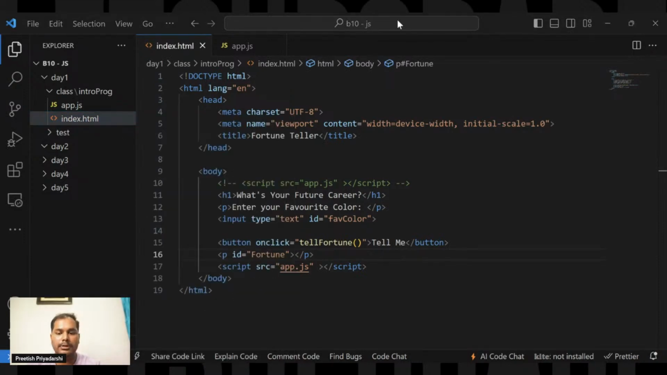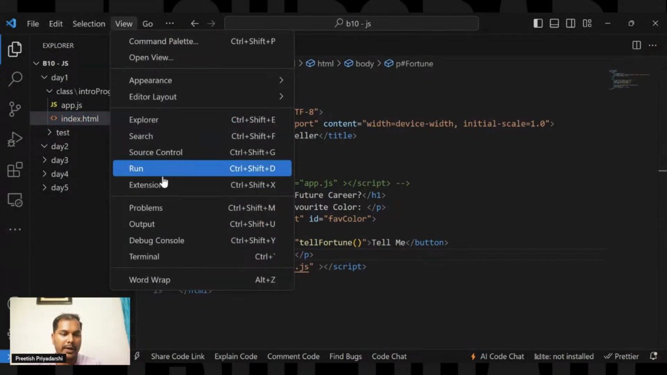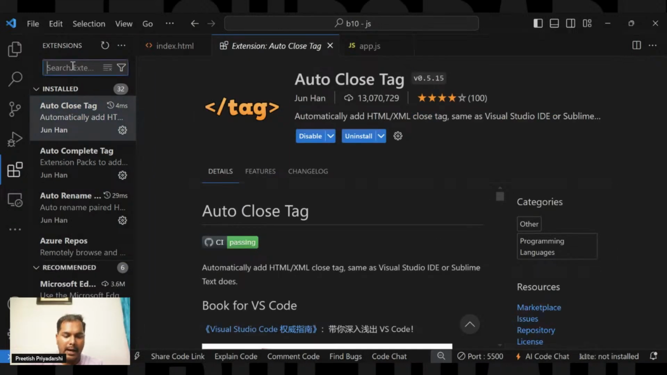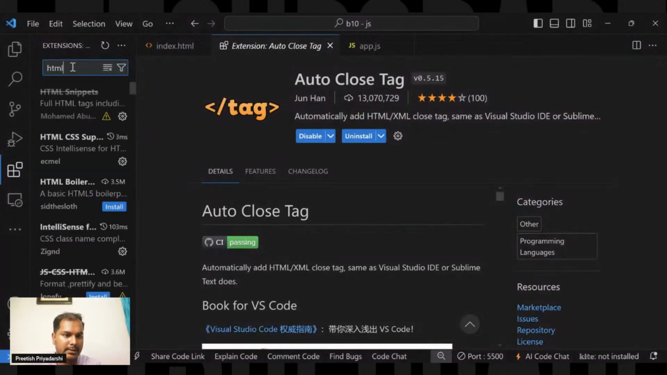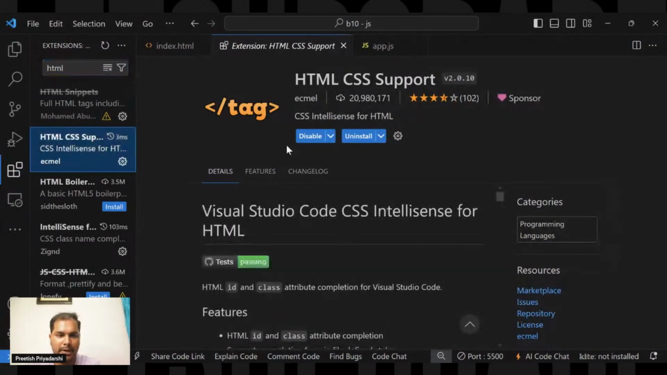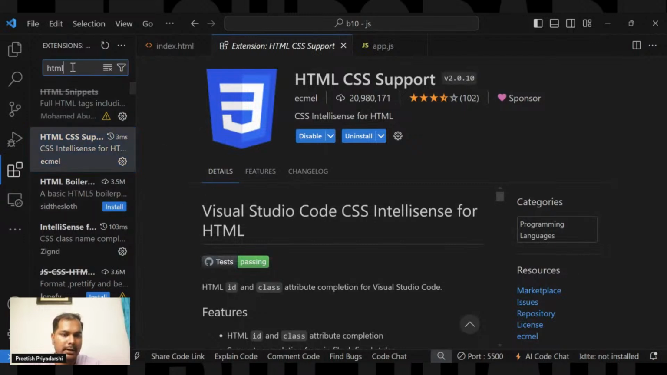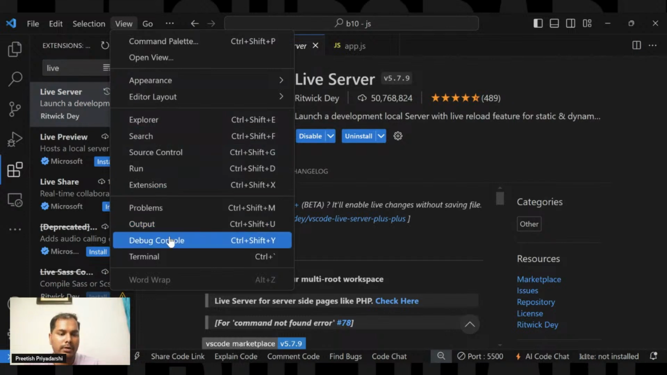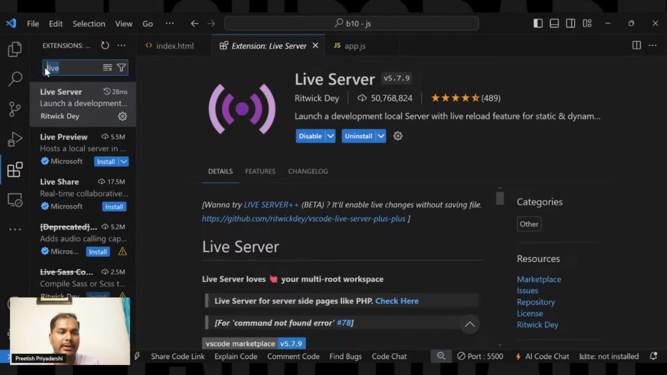For this, go to View, then Extensions. There are a few things you can install, like HTML snippets and HTML CSS snippets, to make code writing much more efficient. You can also install Live Server. Inside View you go to Extensions, then in the search input box, write live server.